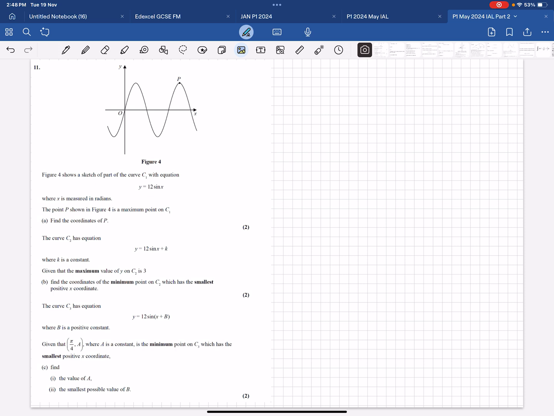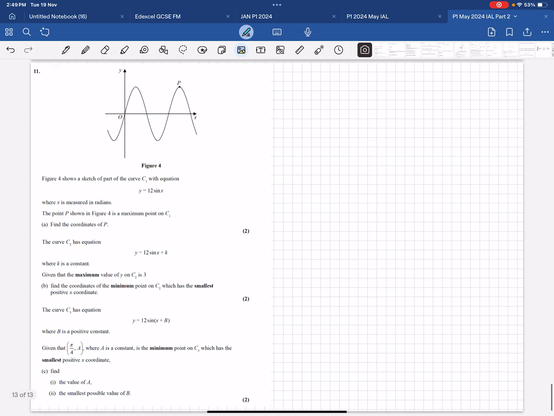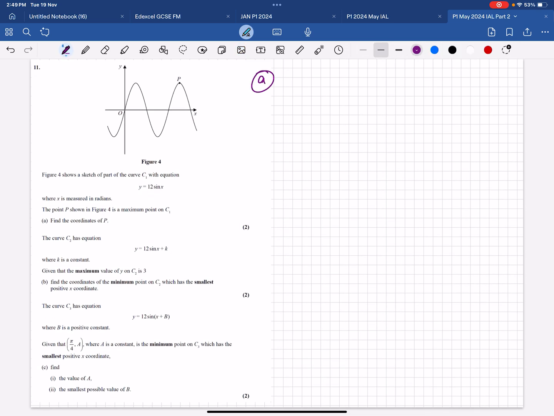Yes, one sine function graph is given, and you have to find the coordinates of P, and P is the maximum. So part A. First of all, they want the maximum point on C. So the maximum value, because 12 sine x plus 12 is maximum. Max minus 12 is min. So the y coordinate will definitely be 12. Got it? And for the x coordinate, we have to find it out.